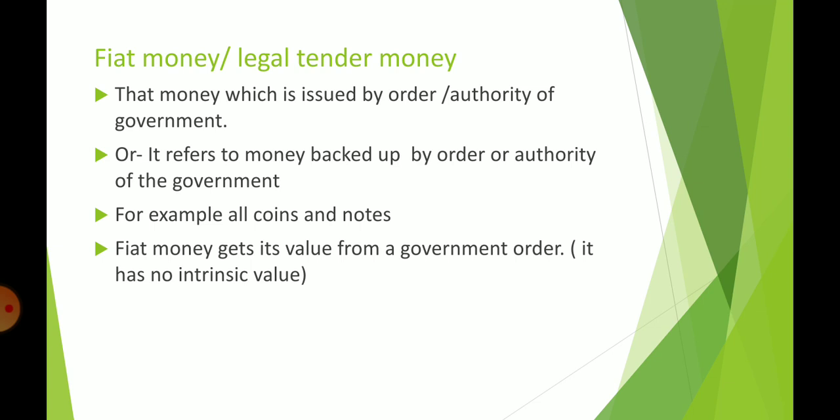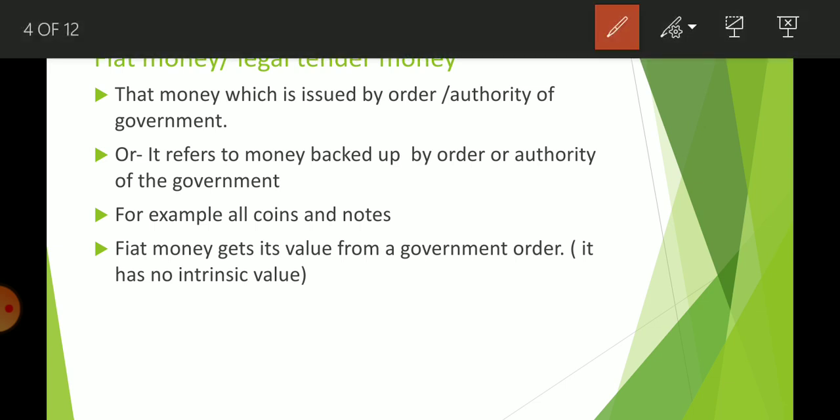Okay, that's why. So what I had written here, first of all one question can be asked, what do you mean by fiat money? Yeah, what do you mean by legal tender money? So the money that is issued by order or authority of government is considered as fiat money or legal tender money. So I think it is very easy. Anything that is issued as a medium of exchange by the government is considered as fiat money.